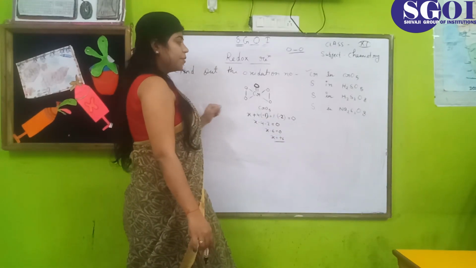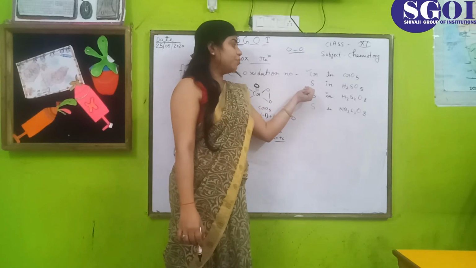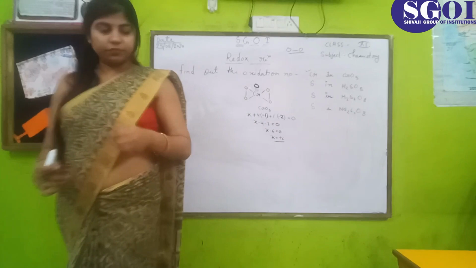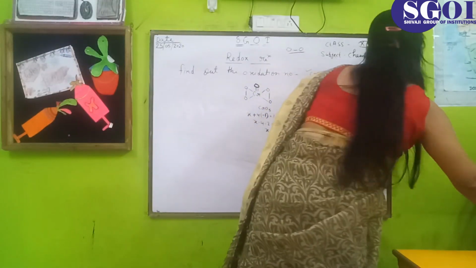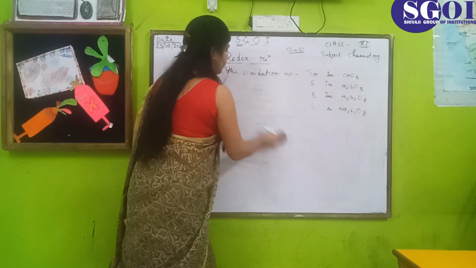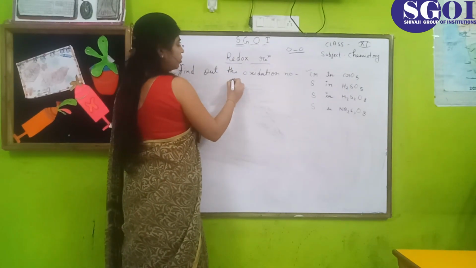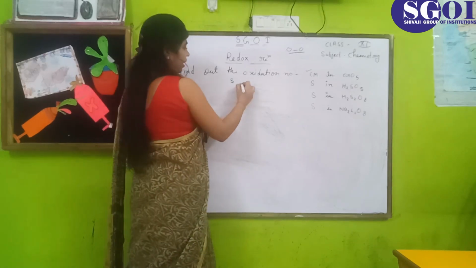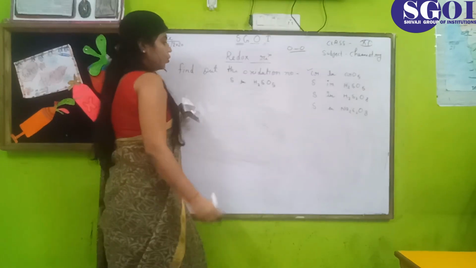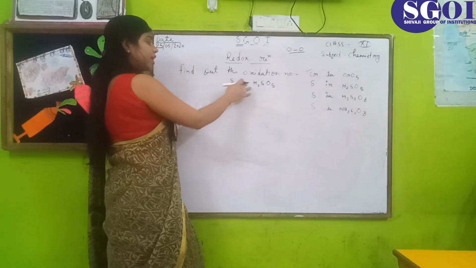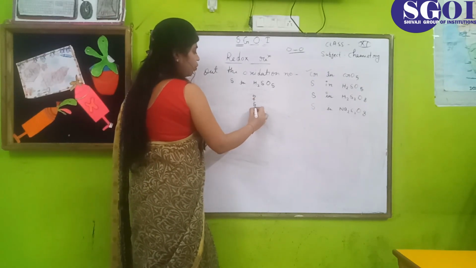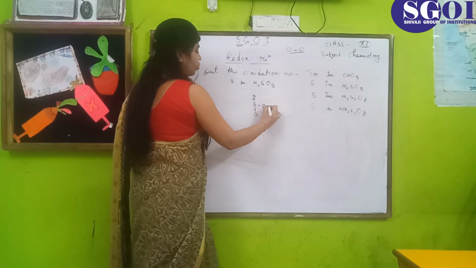Now move to the second example, that is, find the oxidation number of sulfur in H2SO5. Firstly we draw the diagram of H2SO5.